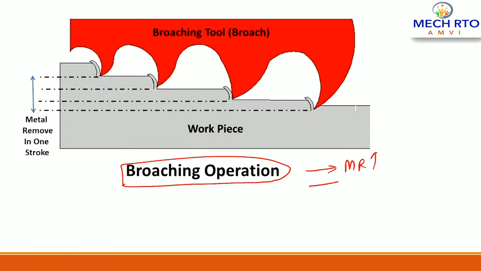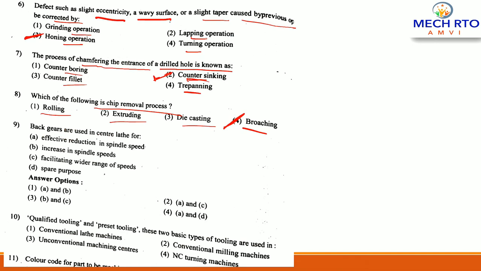Large material can be removed in the broaching process, and it is a metal removal process, a metal cutting process. But rolling, extrusion, die casting are not material removal processes. These are not chip forming processes. So here the correct answer would be broaching.